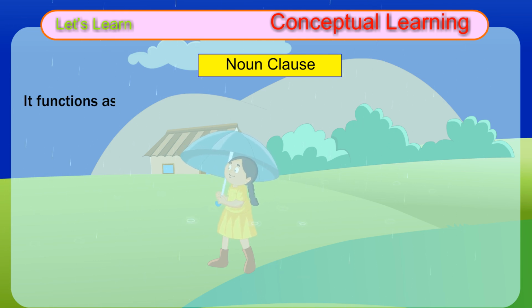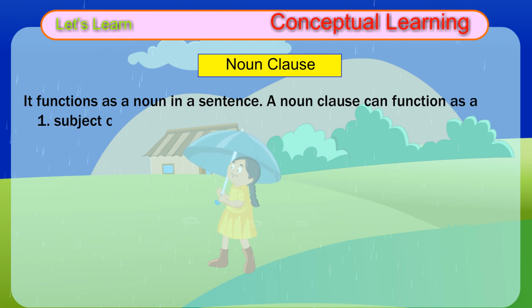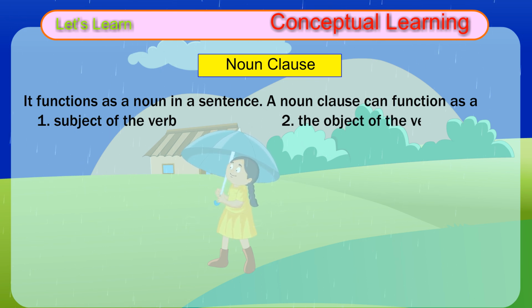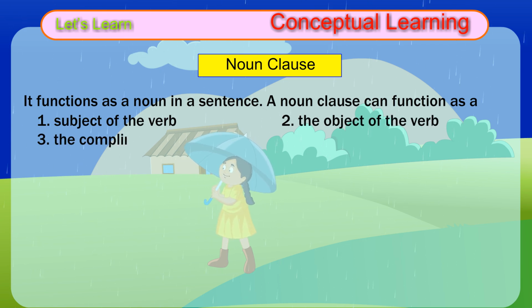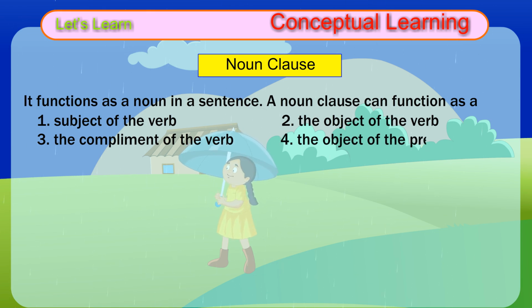Noun clause. It functions as a noun in a sentence. A noun clause can function as a 1. Subject of the verb. 2. The object of the verb. 3. The complement of the verb. 4. The object of the preposition.